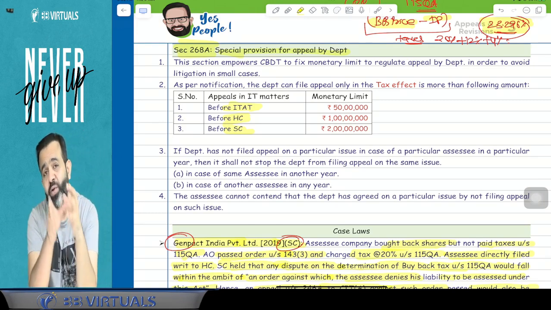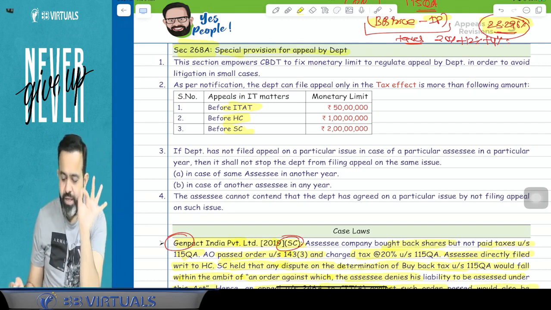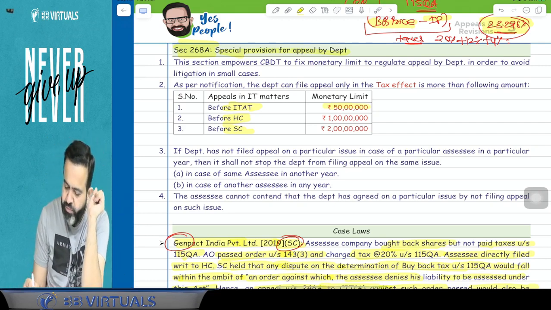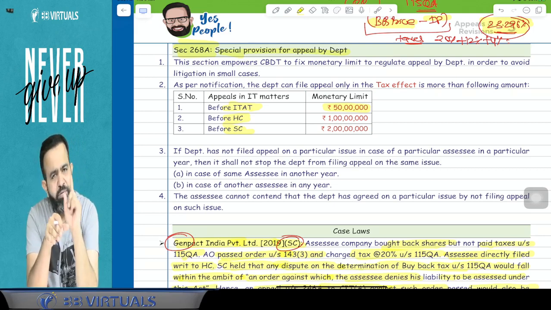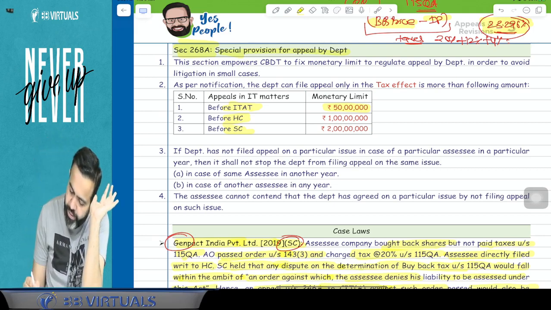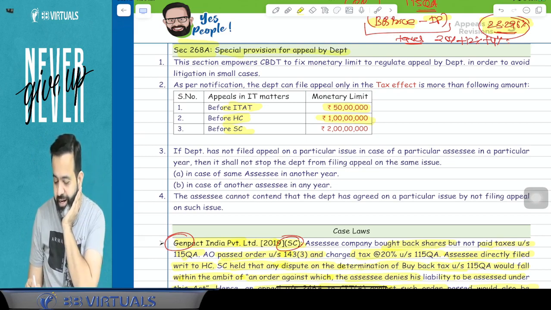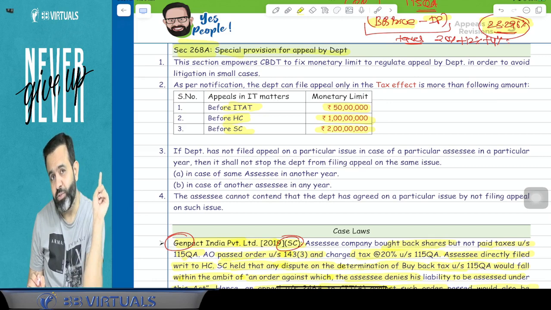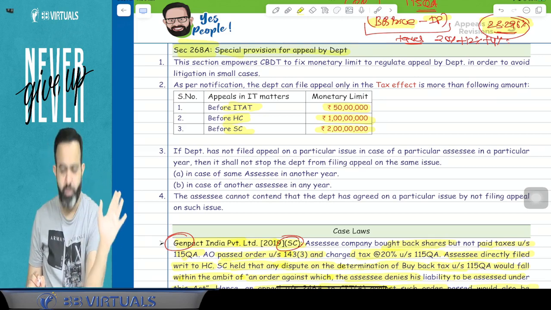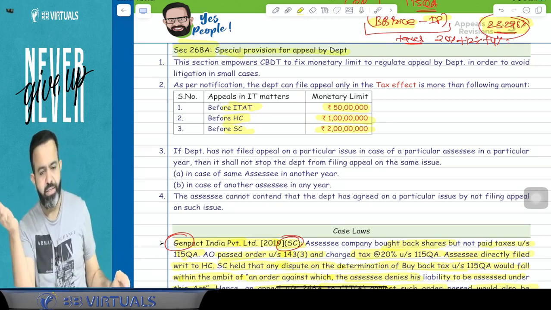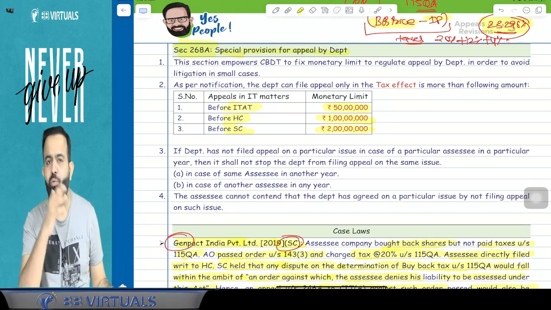The department will file an appeal to the ITAT only if the tax effect is more than 50 lakh. They will file an appeal to the High Court only when the tax effect is more than 1 crore, and to the Supreme Court only when the tax effect is more than 2 crore.